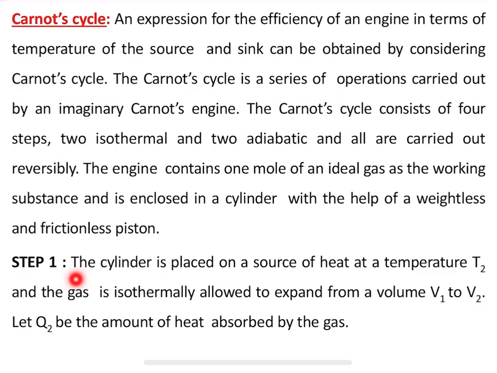Since I told you that 2 are isothermal, step 1 is an isothermal step. Here the cylinder is placed on a source of heat at a temperature T2, and the gas is isothermally allowed to expand from a volume of V1 to V2. So 1 mole of ideal gas is blown into the cylinder, and that cylinder is placed on a source of heat at a temperature T2.